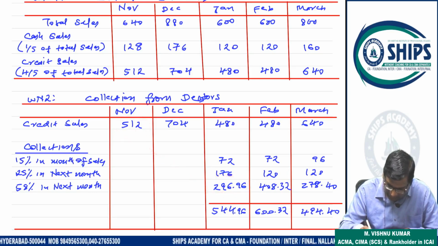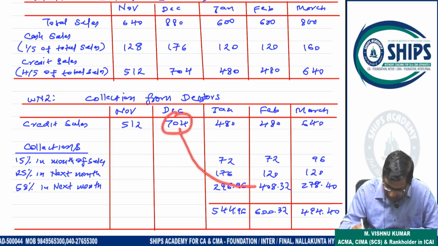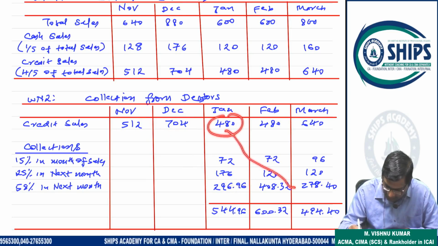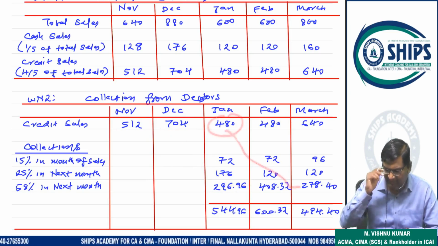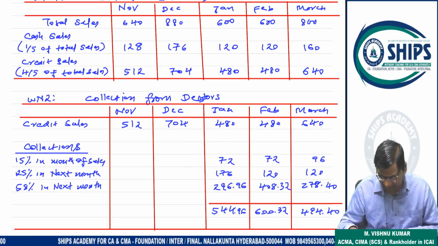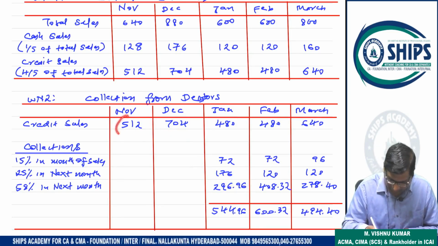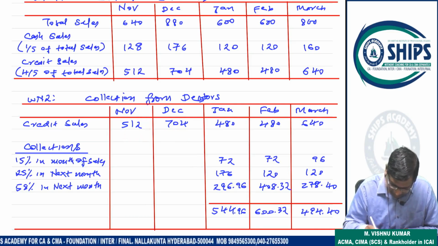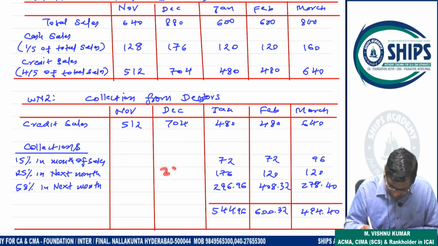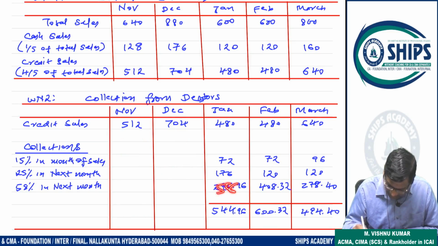Understand? Similarly, 58% of 704 will come here. 58% of 480 will come here. Understand? Yes, sir. This is an easy calculation. So what is required, I recorded here. So 15% of 512 will be in the same month. So here 15%, here 25%, here 58%.